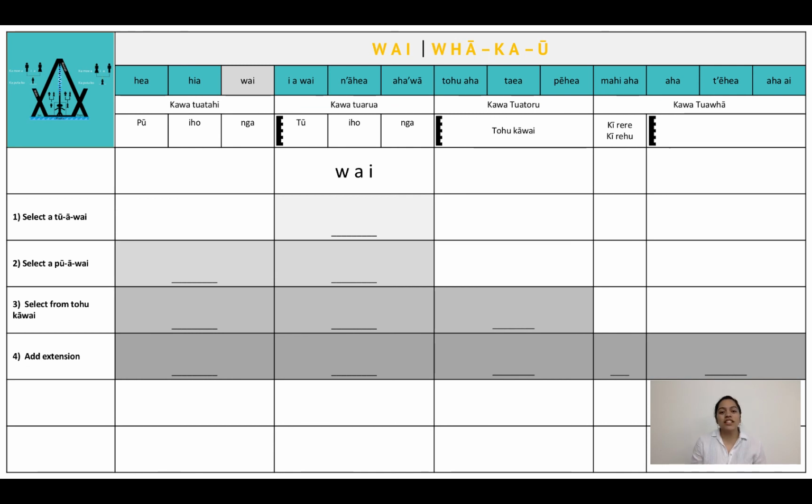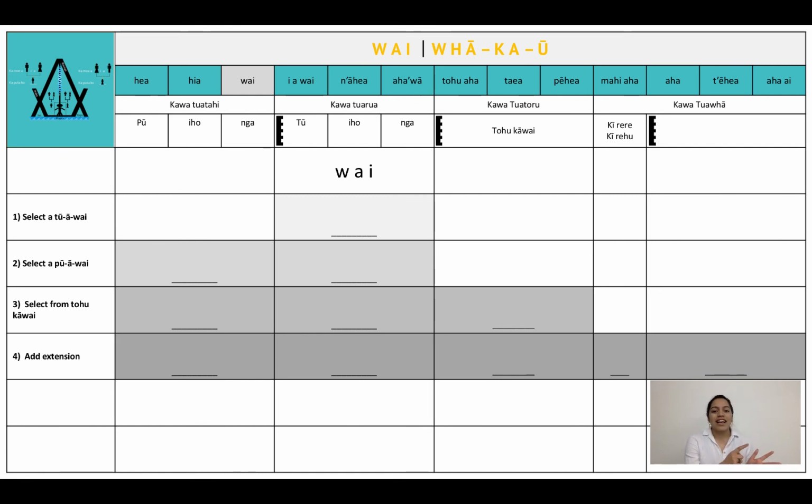Now, constructing a wai phrase. We're only using kaua tuatahi and kaua tuarua. Here's an example. Obviously, as always, first we identify the core comment or the tuiho. This tuiho is wai. Step 1, kaua tuarua, select a tu a wai, a who base word. So that is pretty much anything from the tohu kāwai. Now I'm just still going to stick to the second rung of the tohu kāwai being people's names.